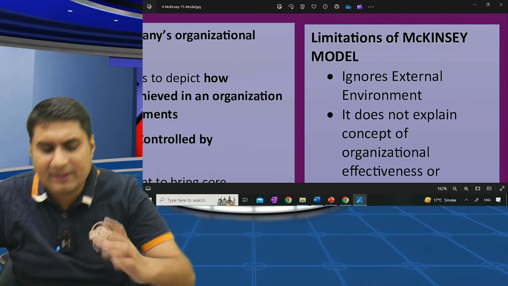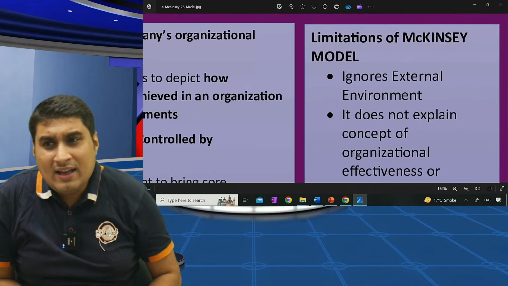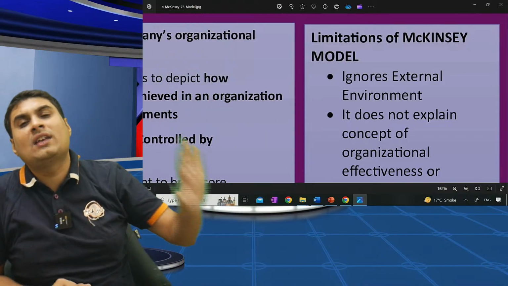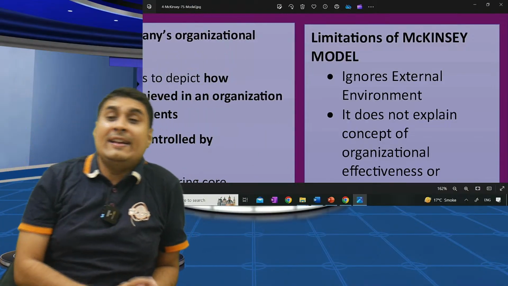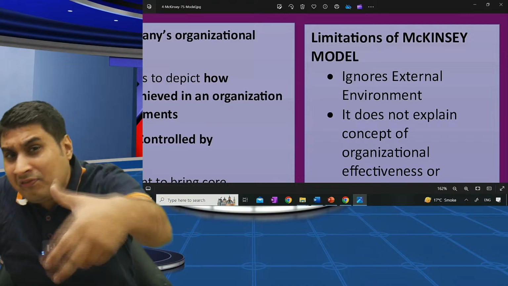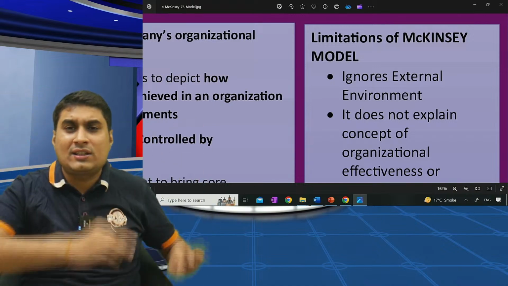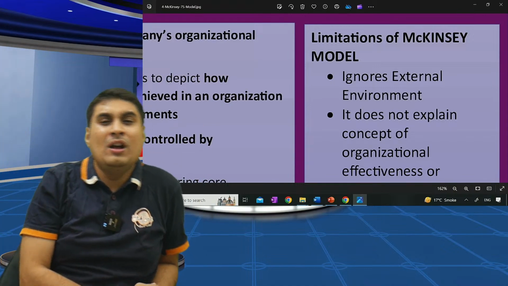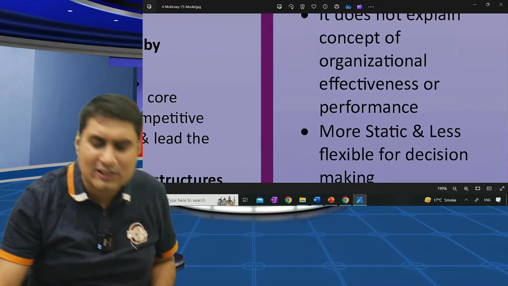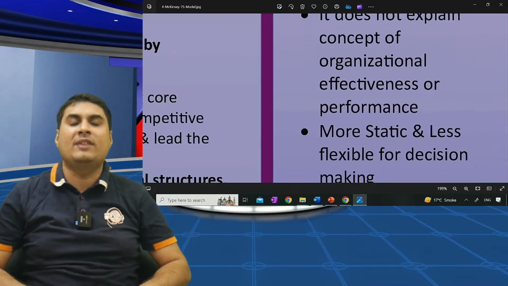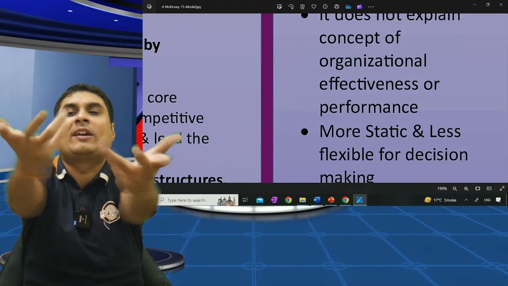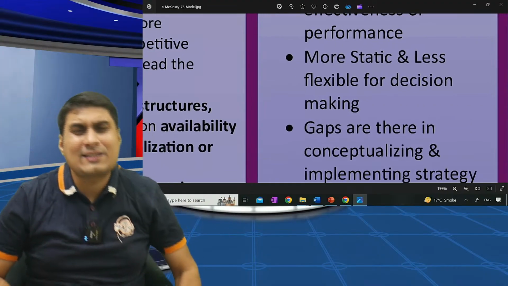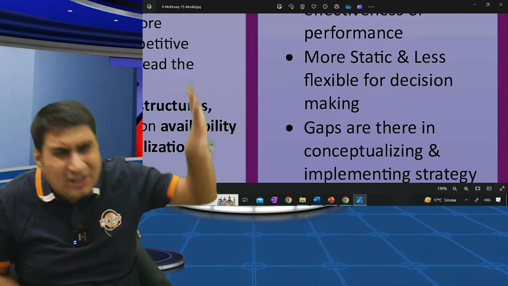Now, there are some limitations. It ignores the external environment. It tells us the company will be good if these things are good, but what about the external environment? It doesn't tell how effectiveness can be achieved. If I improve these things, how much percent effective will I become? All this is judgment. It does not explain the concept of effectiveness. It just tells you will be effective, but how much? It's more static and less flexible. It's a rigid model.